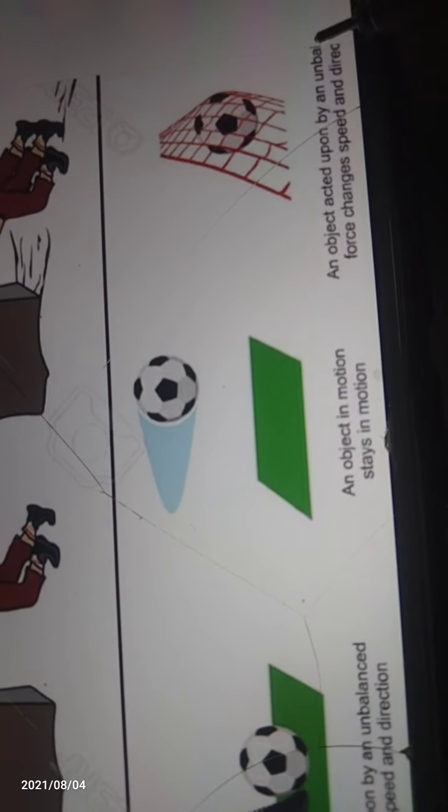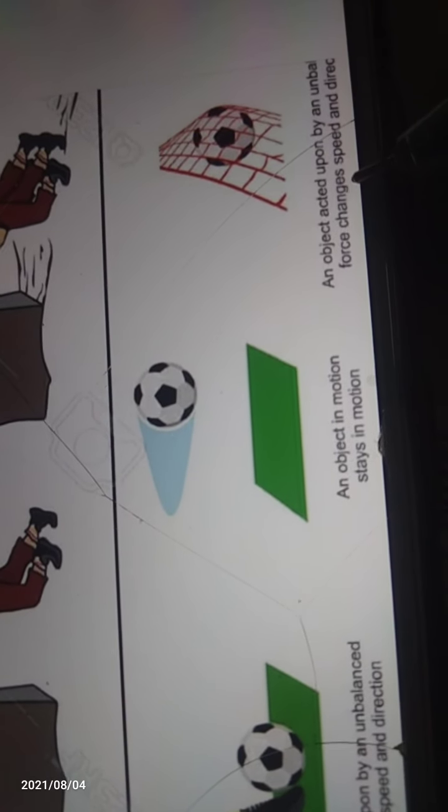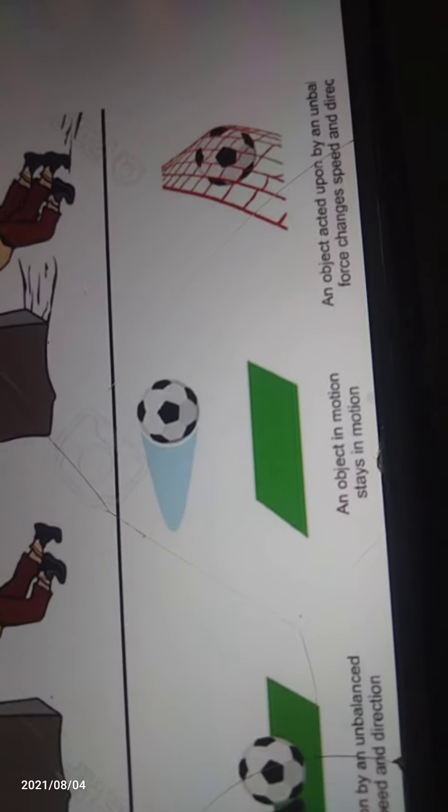The object acted upon by an unbalanced force changes the speed and direction. What will happen with the speed moving? The ball is moving now, after hitting the net. The net is applying some force, means after applying the force, what will happen?